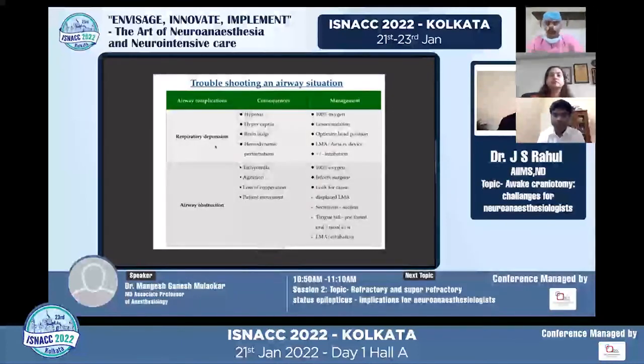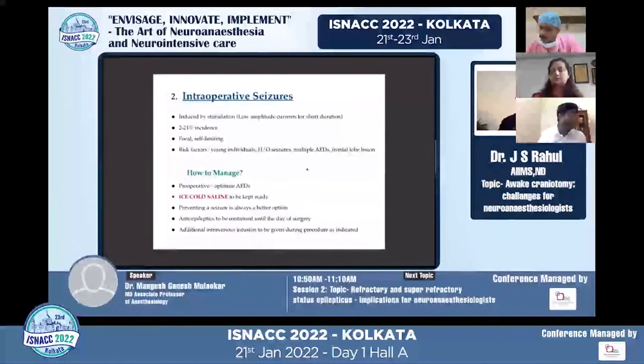So as said, there are two different ways an airway can go wrong. The patient can have respiratory depression because of oversedation, or they can have obstruction. The patient has just vomited, or the patient has had a seizure, or the patient is a patient of OSA. So all these are possible.